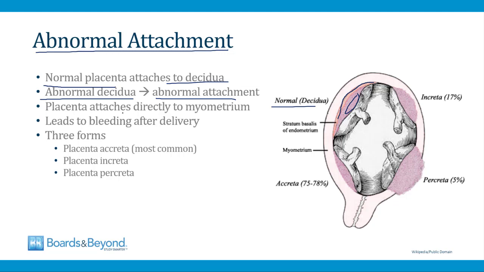Without a normal decidual layer, the placenta can attach directly to the myometrium, and this is going to lead to major problems with bleeding after delivery of the baby when the placenta tries to detach. And there are 3 forms of abnormal attachment. The most common is called placenta accreta, the others are placenta increta and percreta, and we'll talk about all of these in just a minute.